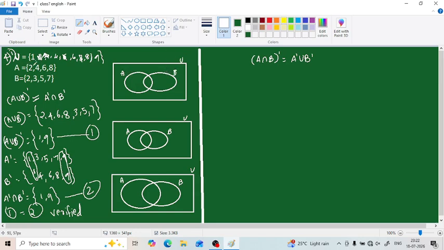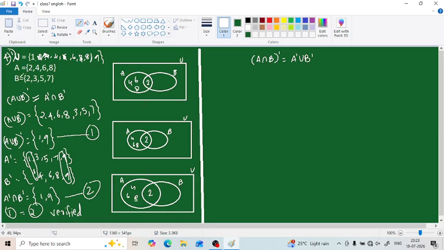Okay. Then what is our A? A contains 2, 4, 6, 8, and B also contains 2, isn't it? So 2 has to be written in this common region. Okay. 2 is present in this common region. Then what forms our A? A contains 4, 6, and 8. Other than 2, there is 4, 6, and 8. So this whole circle forms our A.